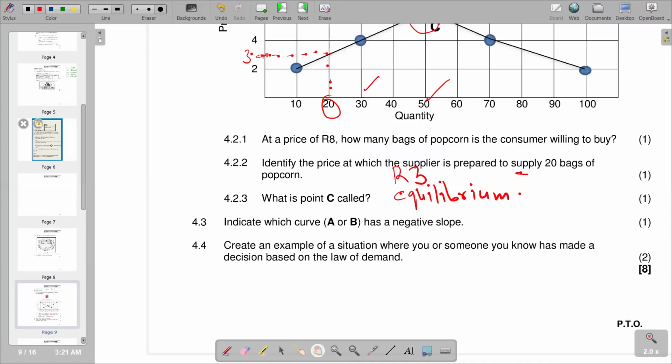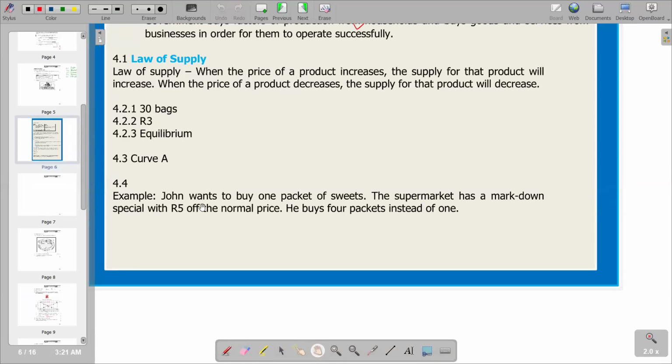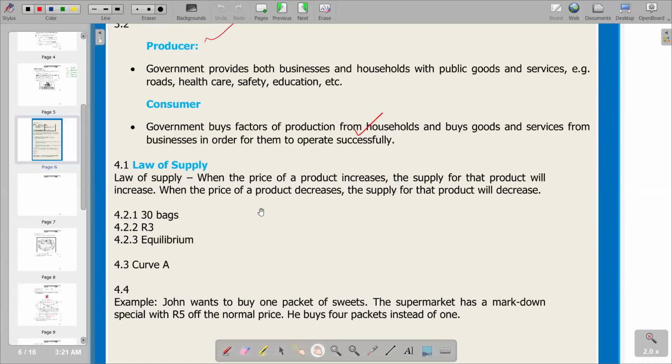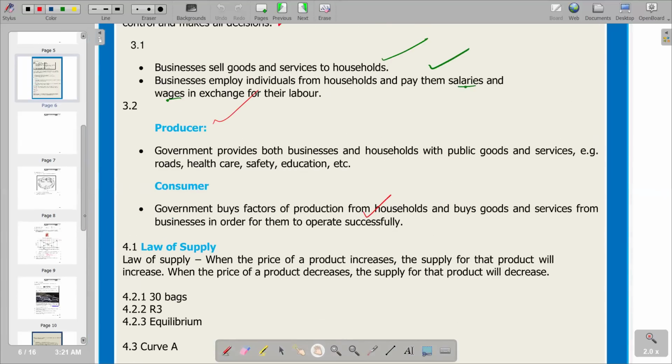So we go to our answer section and we see the response that we have said. The example that we have is John wants to buy 1 packet of sweets. The supermarket has a markdown special with 5 rand off the normal price. So the price that we have for our sweets is now decreased by 5 rand. So obviously, it's now cheaper to buy, so more packets of sweets are going to be bought. In the last statement, he buys 4 packets instead of 1. So the decrease has caused the price to be cheaper, and John can now purchase more packets of sweets. So basically, that's what we have on our question 4, and this marks the end of our question 4.